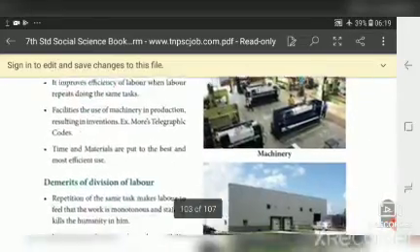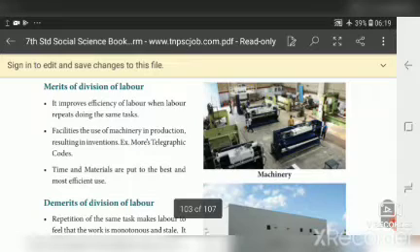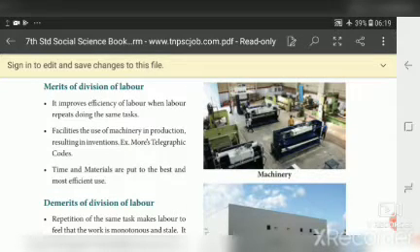Now we will see the merits and demerits of division of labor. What are the merits, what are the benefits, and what are the demerits? First, we will see the merits of division of labor. First, it improves the efficiency of labor when labor repeats doing the same task. If the labor does the work repeatedly, it will increase his talent. He will become efficient in that work.